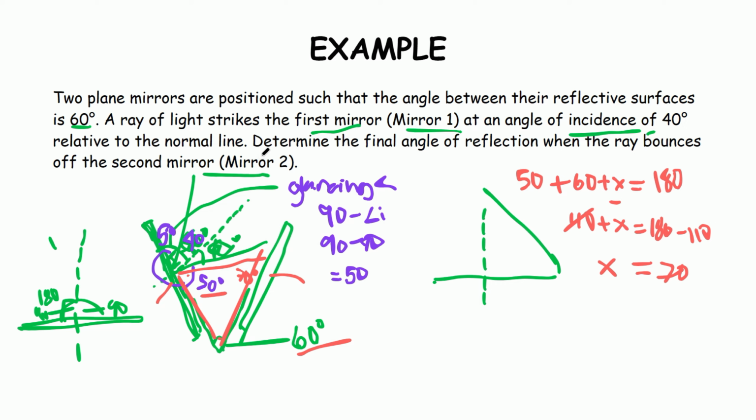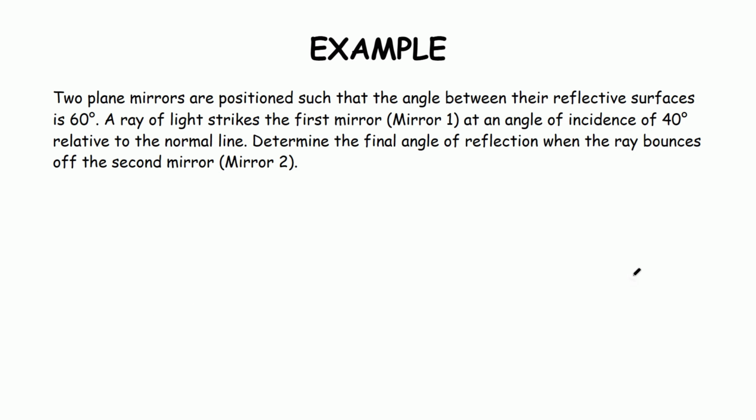However, what we need to determine is the final angle of reflection when the ray bounces off the second mirror. So let's go back to the glancing angle formula. We already have the glancing angle, so what we need to find now is the angle of incidence. Basically, we just have to transpose the glancing angle formula so that it solves for the angle of incidence.